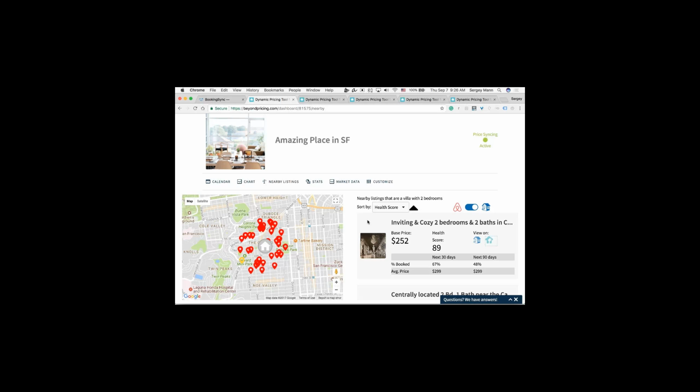There, we recommend only adjusting it about 5 to 10% each way, not more than that. And then if you adjust that 10%, wait a week and just see what happens, if the booking pace changes, if your health score changes, and then make any further adjustments from there. The reason is you just don't want to make too sudden of adjustments, because then things can get a little crazy. Does that answer your question?